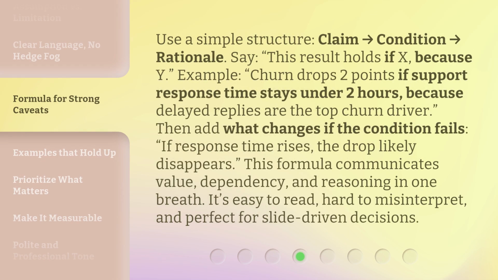Use a simple structure. Claim, arrow, condition, arrow, rationale. Say, this result holds if X because Y. Example: churn drops 2 points if support response time stays under 2 hours, because delayed replies are the top churn driver. Then add what changes if the condition fails.